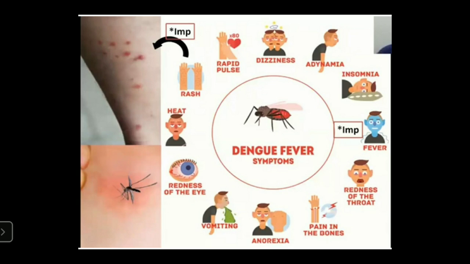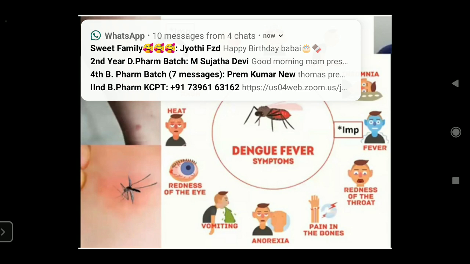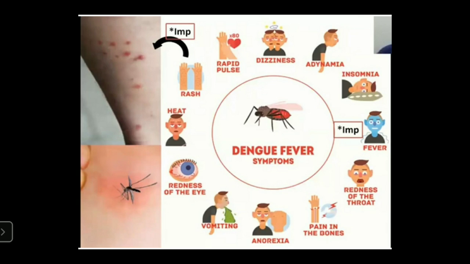The most common symptoms are rashes on the skin, decreased pulse rate, dizziness, lack of sleep, and producing heat, and it may cause irritation to the skin due to reddening of eyes, vomiting, anorexia, and pain in the bones. These are the common symptoms of dengue fever.